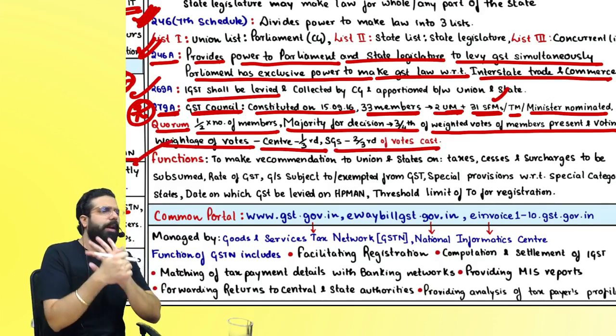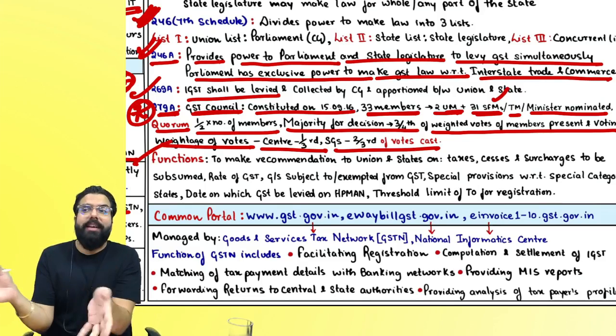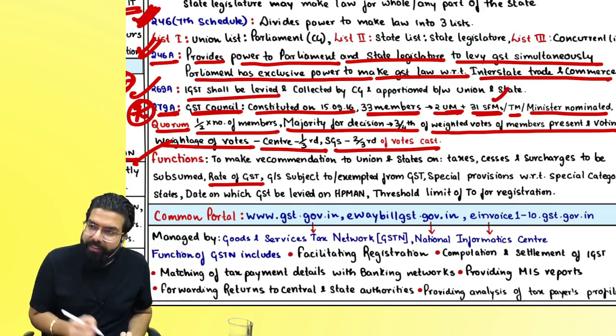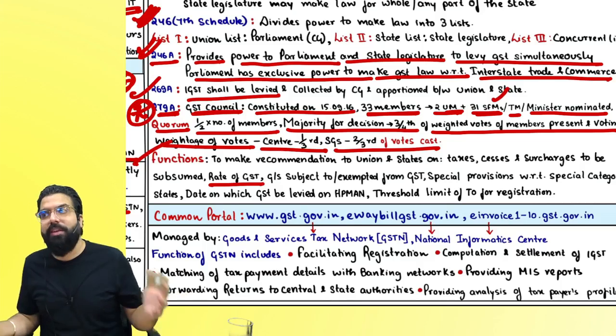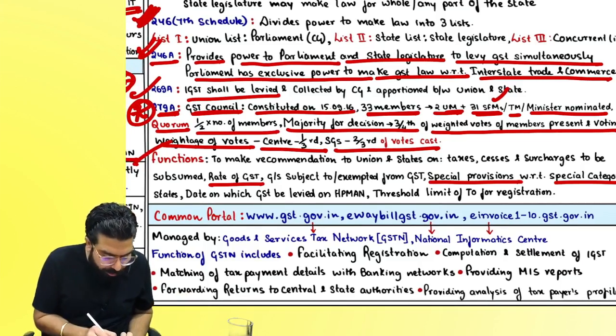GST Council will go ahead and make recommendations to the state and the union regarding the taxes which are to be subsumed, the taxes which are not to be subsumed. Then rates of GST, goods and services which are subject to GST, goods and services which are not subject to GST. Special provision with respect to special category states.